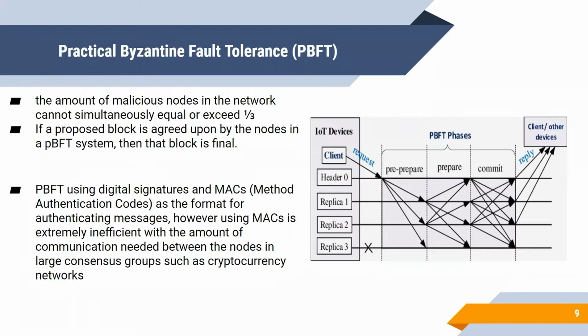However, PBFT relies on digital signatures and message authentication codes, which takes a lot of overhead due to the huge amount of communication between nodes. For example, in the cryptocurrency networks. These are the 4 popular consensus algorithms in blockchain technology.